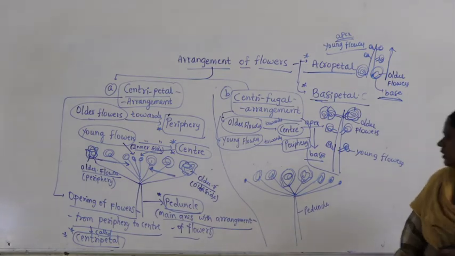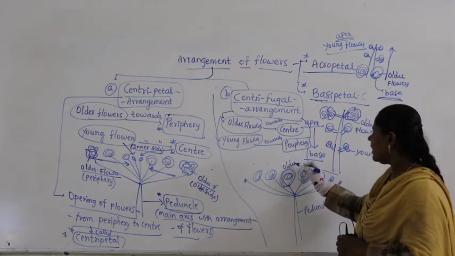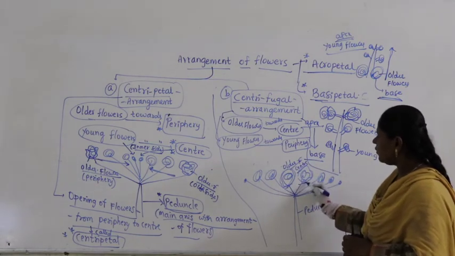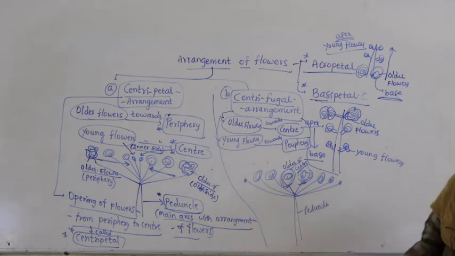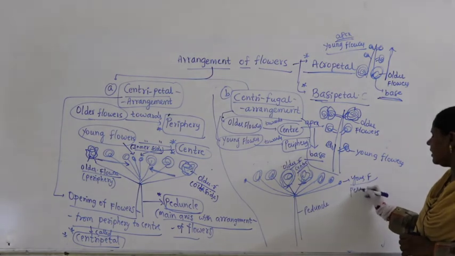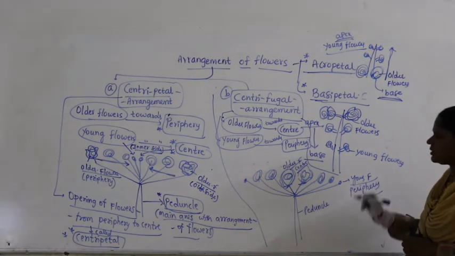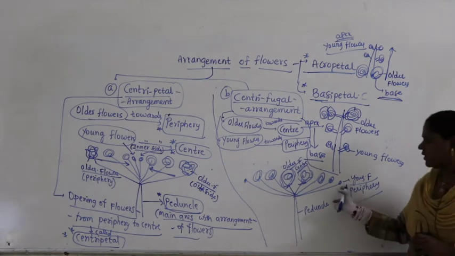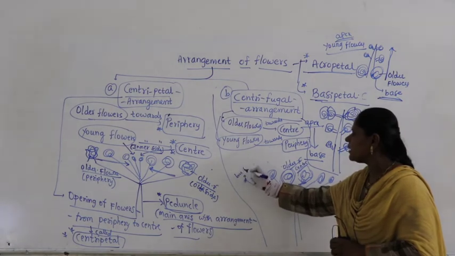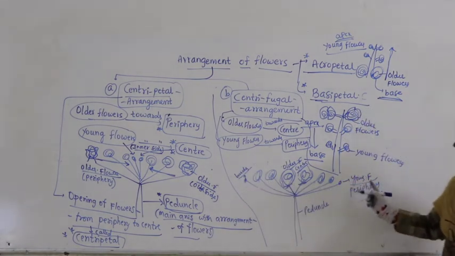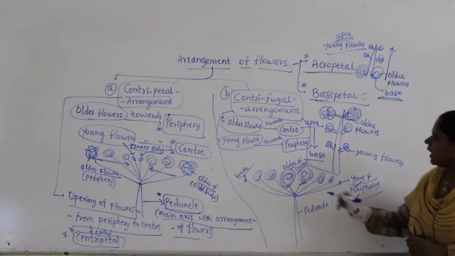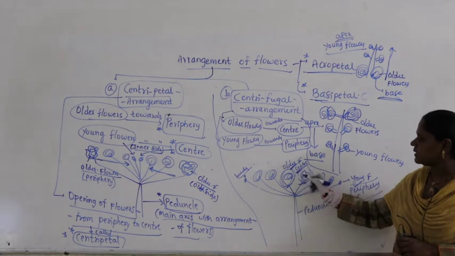So what do you say here? The older ones are exactly in the center. Can you see the older flowers? The first formed flowers are exactly in the center and young flowers are towards the periphery. When you talk of this peripheral side, what you can see are young buds. Buds of the young flowers are towards the periphery, and the older flowers are exactly in the center.